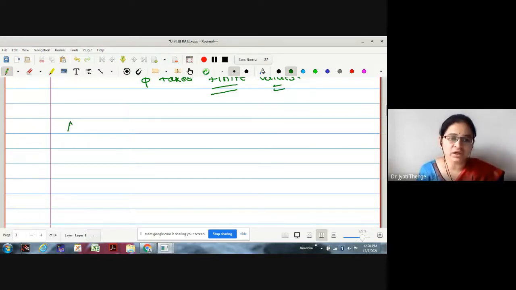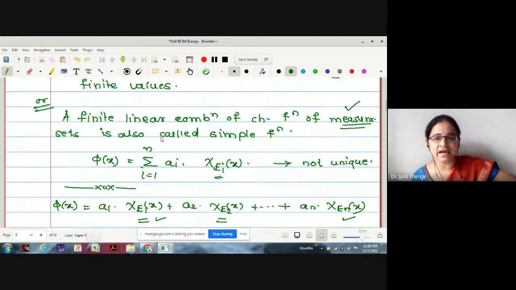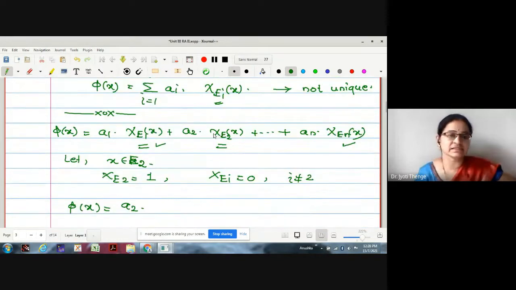Therefore, in order to have a unique representation, as we have seen previously, what we were doing was collecting the set A_i to be the collection of all x such that phi of x is a_i. Right now, instead of these E_i's as the subsets of the given set, I am writing E as the union of E_i, i equals 1 to n.